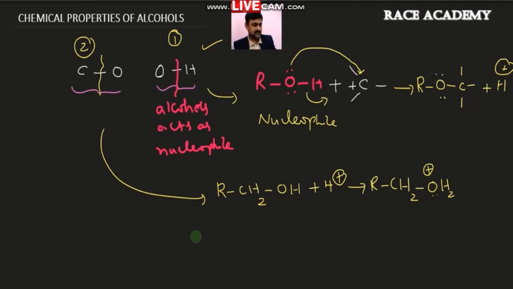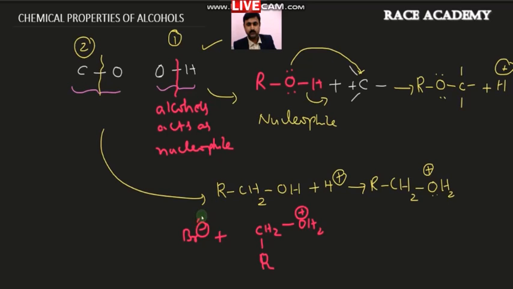So here, I am taking Br minus, the bromide nucleophile, which is treated with the compound obtained here, that is RCH2OH2 plus.